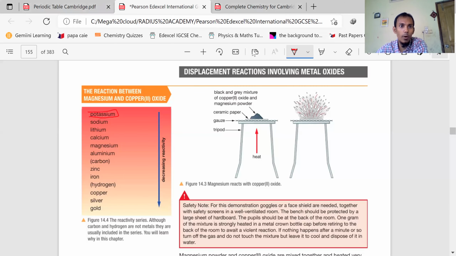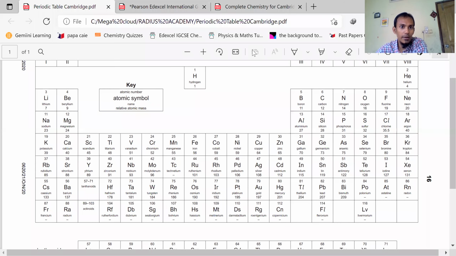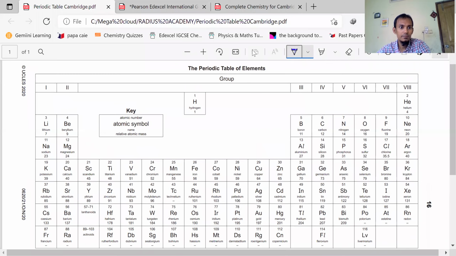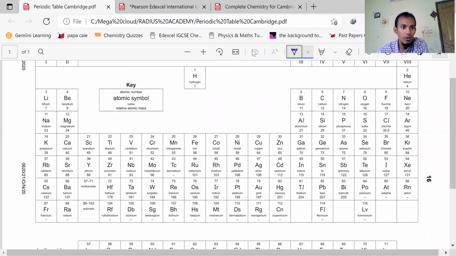Where is potassium? It is in group 1, right? Yes, sir, group 1. If I give reactivity numbers, potassium is 1, sodium is 2, lithium is 3. So potassium is most reactive, then sodium, then lithium.